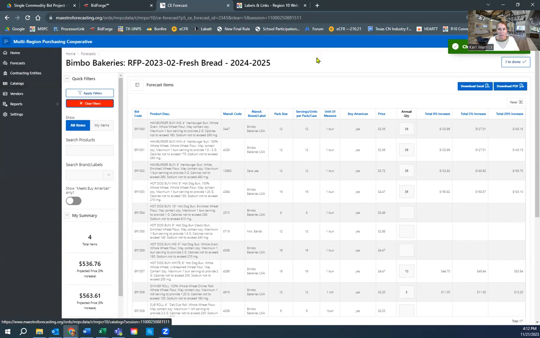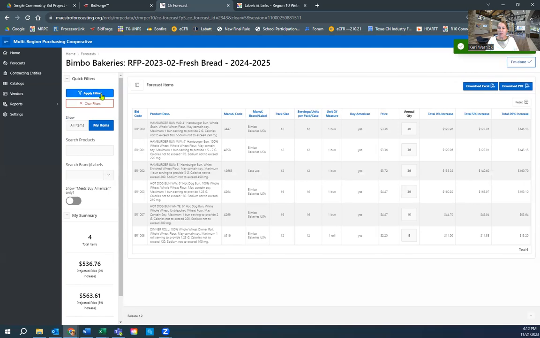Once I'm done, before I click I'm done up in the right-hand corner, I want to download the list of my products. Now, you've got download as an Excel or download as a PDF up here in the right-hand corner. You can download the whole catalog. It's going to show you what you forecasted and what you didn't forecast, or you can filter by your items only. Click on My Items, Apply Filters, and there's your short list. And now you can download.